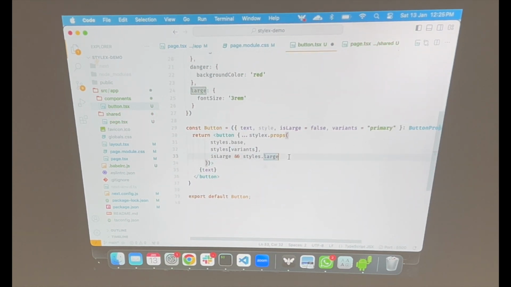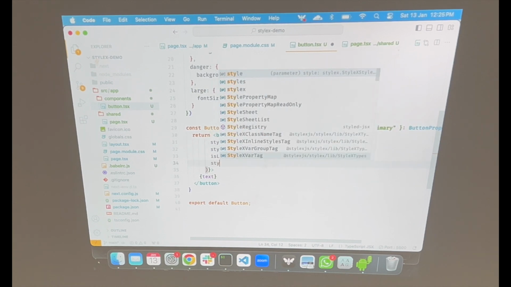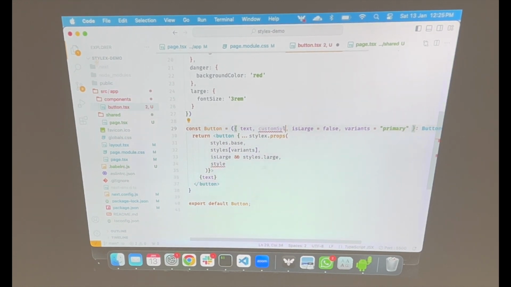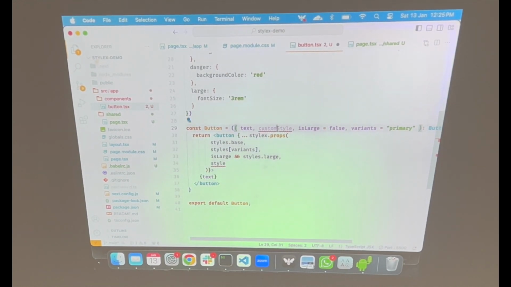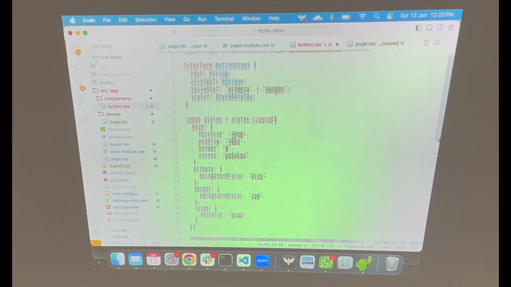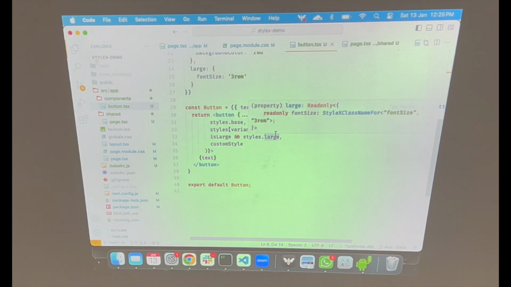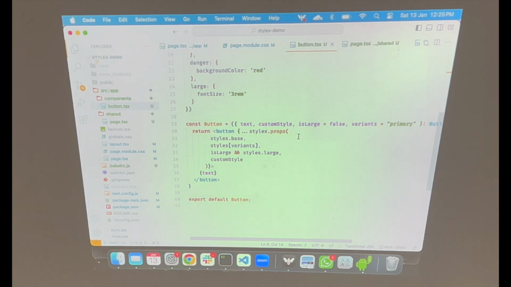So first of all I'll just pass it here as style. And let's call it customStyle just to be a little bit different. Naming is hard, guys. Naming is hard. Anyways, cool. So now I've accepted a prop called customStyle.